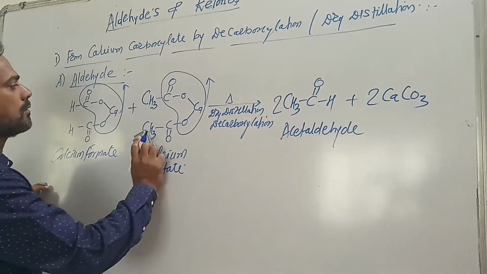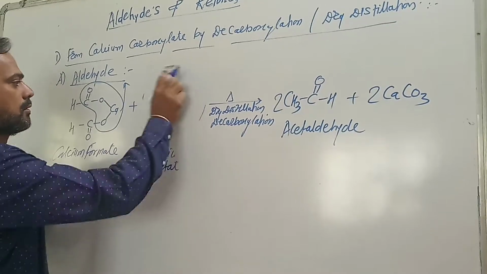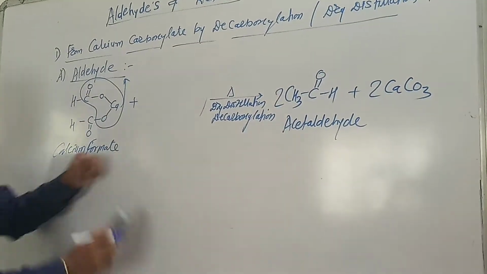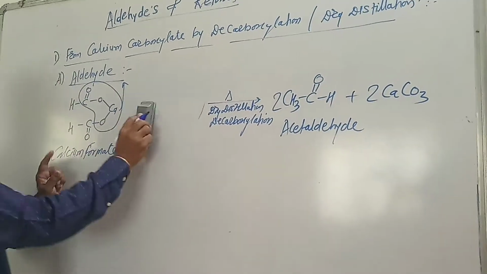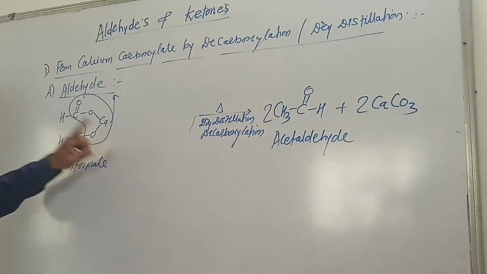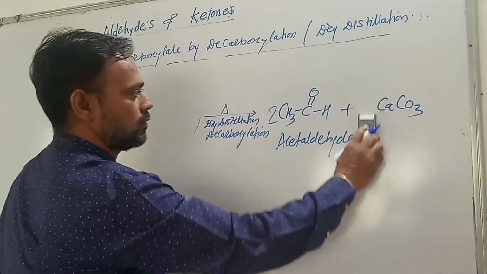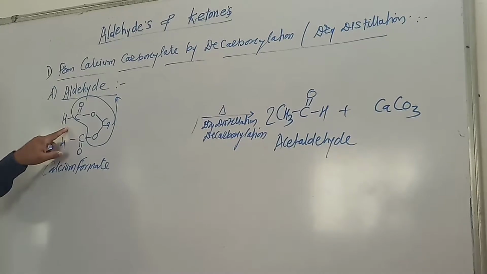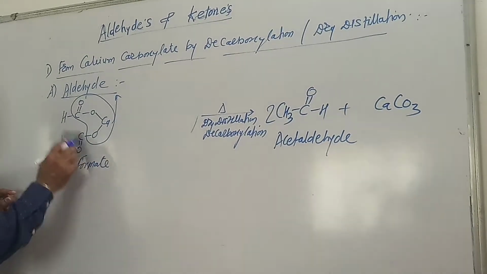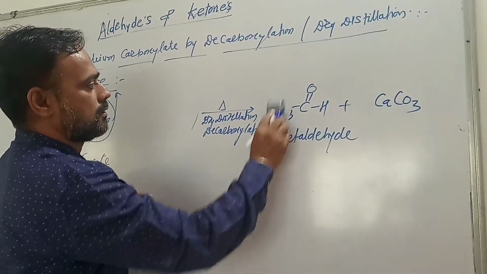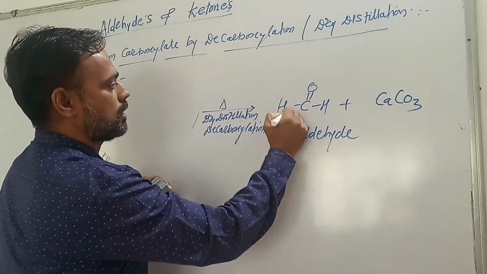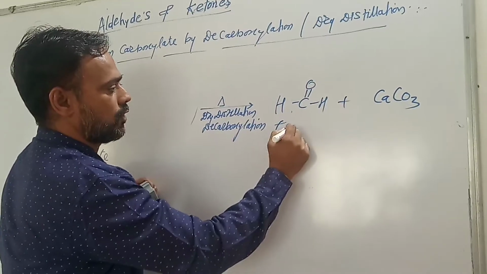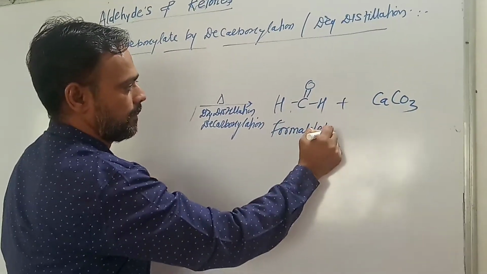If this calcium formate is heated at high temperature, the CaCO3 molecule is given out, and HC double bond O, that is formaldehyde, is obtained.